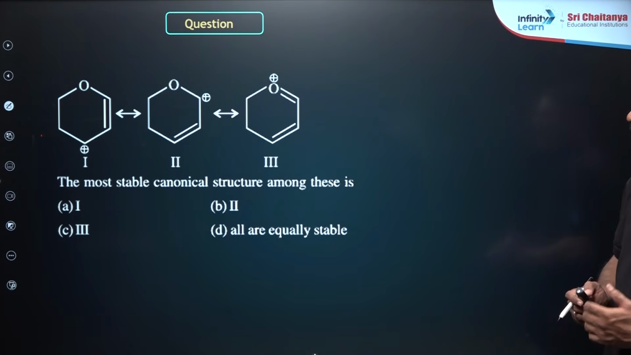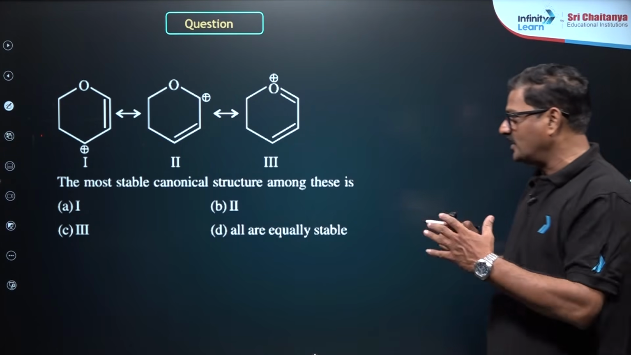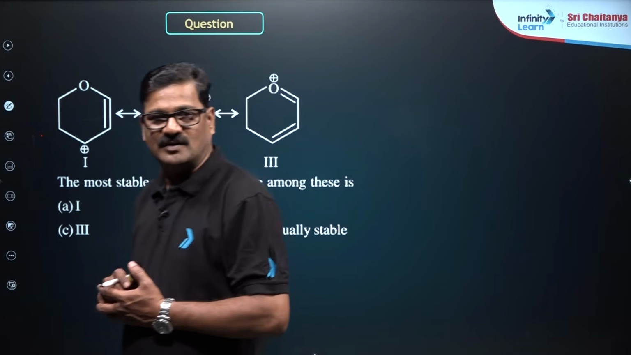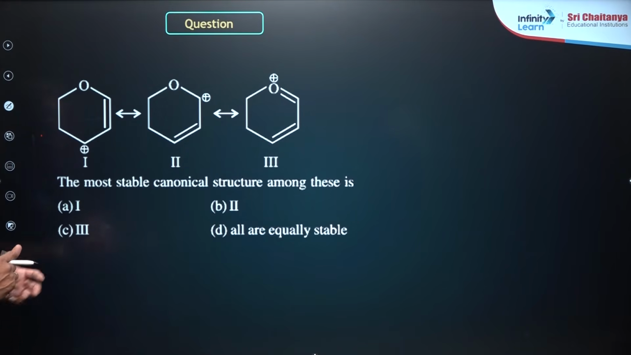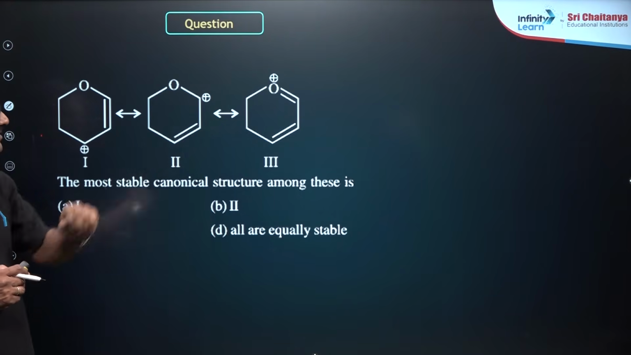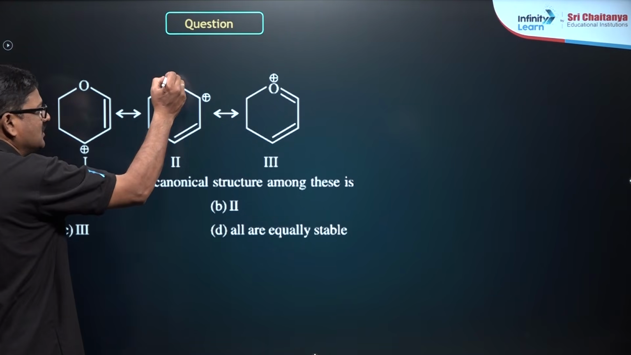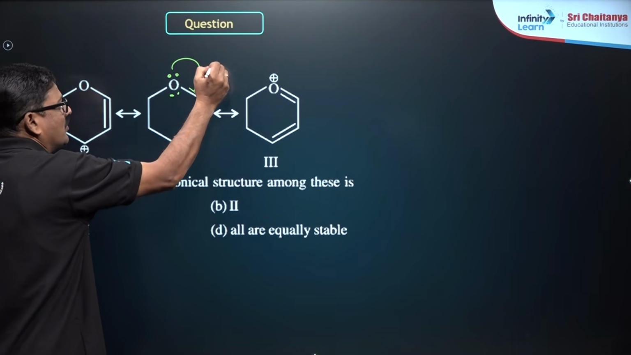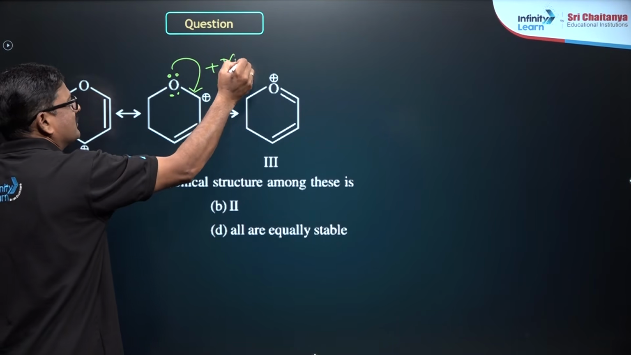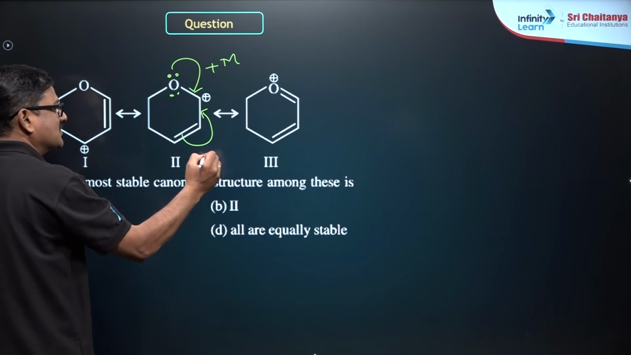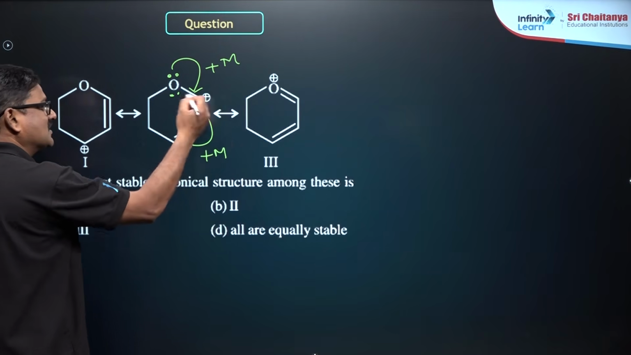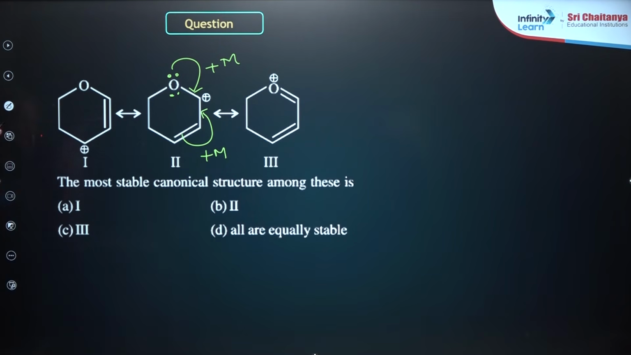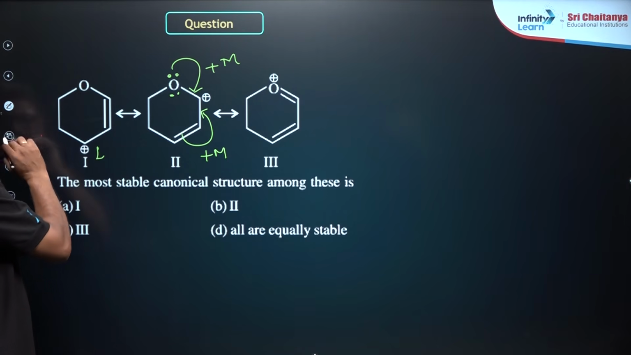Moving ahead, one more thing. The most stable canonical structure among the following is. So the most stable: carbon with a positive charge, carbon with a positive charge, carbon with a positive charge. This positive charge is going to be stabilized by positive mesomeric effect. Here it is also stabilized by positive mesomeric effect. Resonance is there now, so it is going to be super stable.